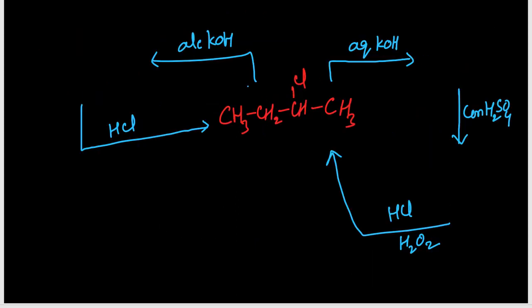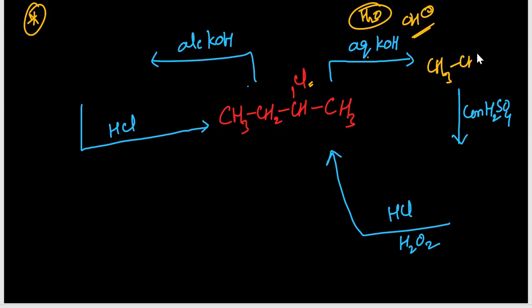Next, see some reagents' functioning here. Aqueous KOH and alcoholic KOH functioning. Aqueous KOH means KOH present in the water. In this you have to remember like this, OH minus percentage is more. So the OH replaces the chlorine. So your answer is CH3, CH2, CHOH, then CH3. Right? This chlorine is replaced by OH.